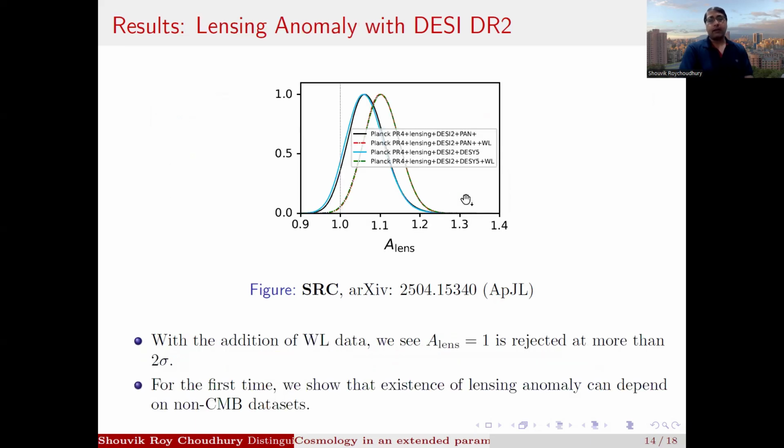futuristic datasets. Now with the lensing anomaly, what we find is that the weak lensing data actually prefers higher values of A_lens.